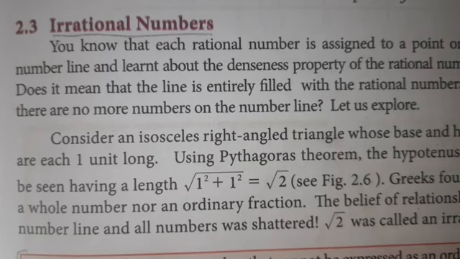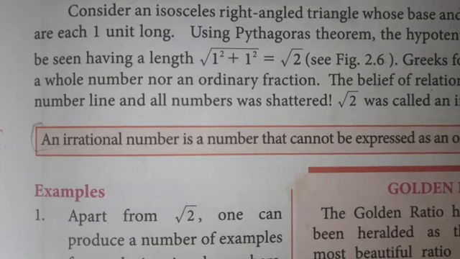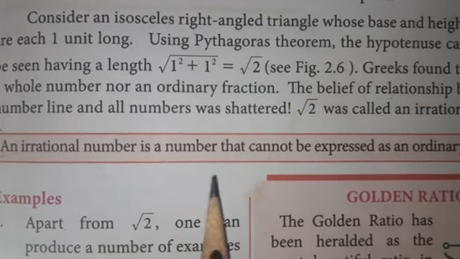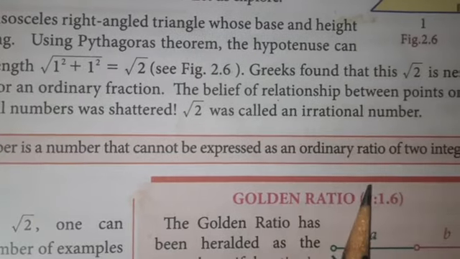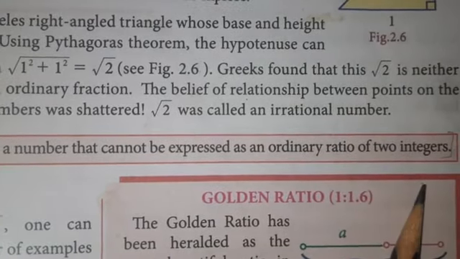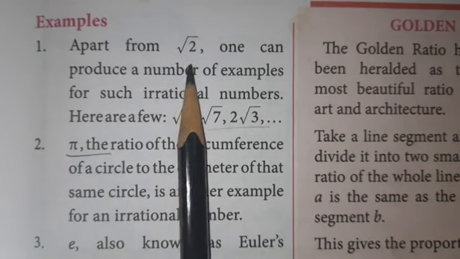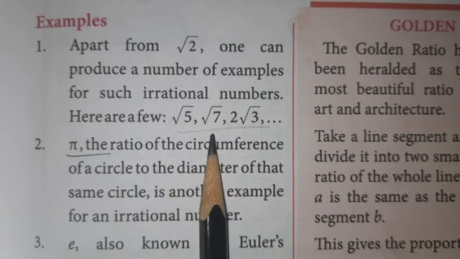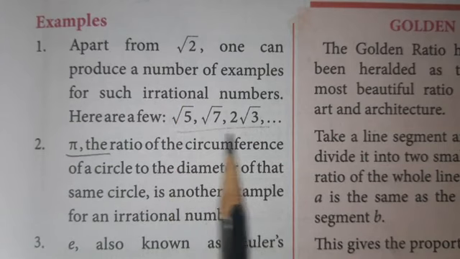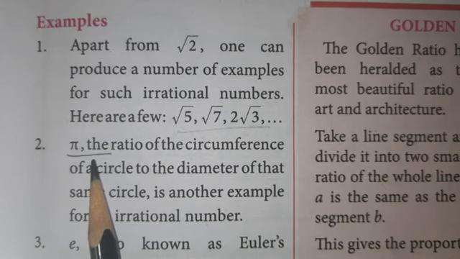Today we are going to see a new topic, irrational numbers. What is an irrational number? An irrational number is a number that cannot be expressed as an ordinary ratio of two integers. For example, root 2 is an irrational number. Root 5, root 7, 2 root 3, these are all irrational numbers. And pi is also an irrational number.